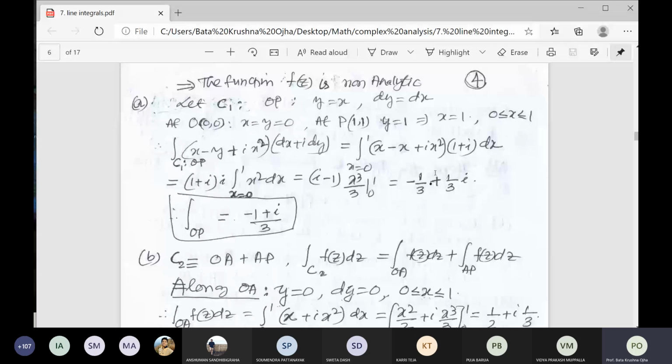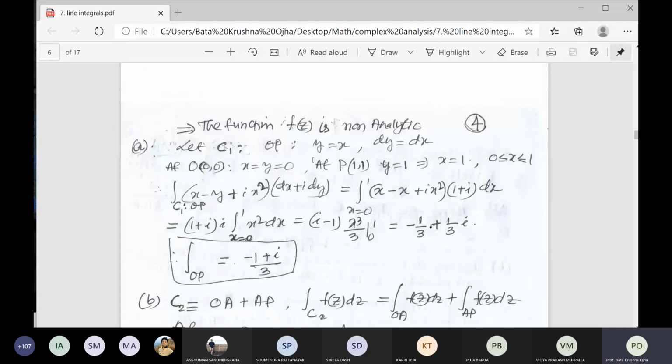You see, the first curve is C1. What is C1? It is joining the origin to the point P by a line segment. Already I have given the figure, right? So you find the equation of C1. That is joining 2 points, the equation of a straight line, because it is a line segment. So that line is y is equal to x. So if y is equal to x, we can differentiate: dy is equal to dx also.